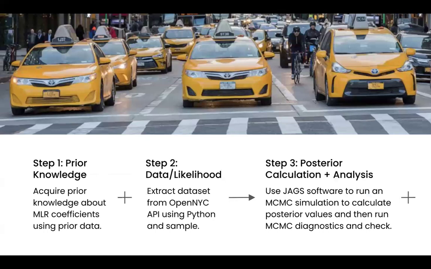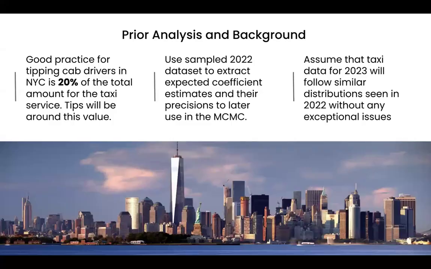Then we're going to use a Bayesian approach by first getting prior knowledge, and then our second step is grabbing the data and likelihood, and then finally we'll do a posterior calculation and analysis. Some prior knowledge is that a good practice for tipping cab drivers in the city is 20% of the total amount after all the extra fees and taxes.